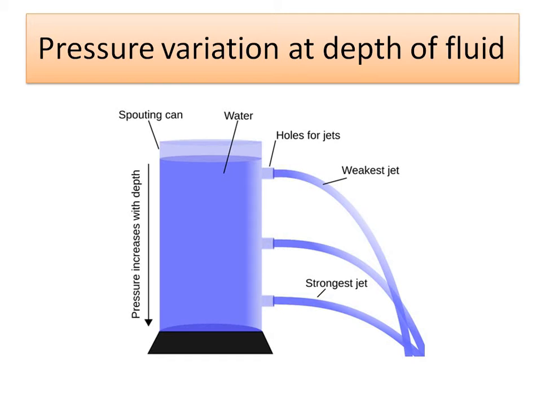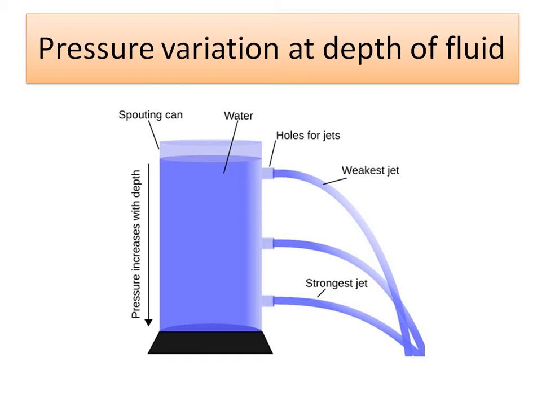Now consider this container which is filled with water, and it has three openings. One is at the top, one is at the bottom, and another one is provided at the mid. So when we open all three corks simultaneously, we observe three different jets, that is, one strong jet, one weak jet, and one medium jet. Why does it happen so?